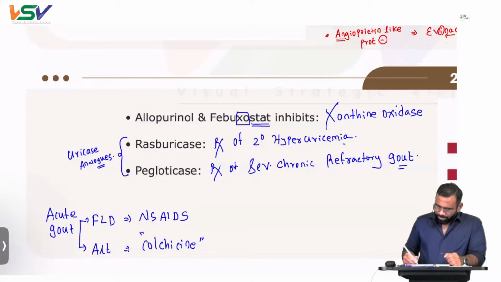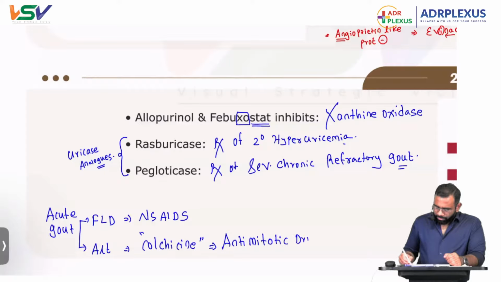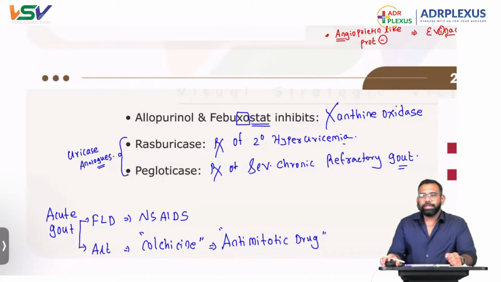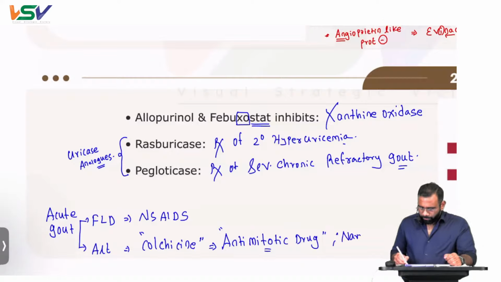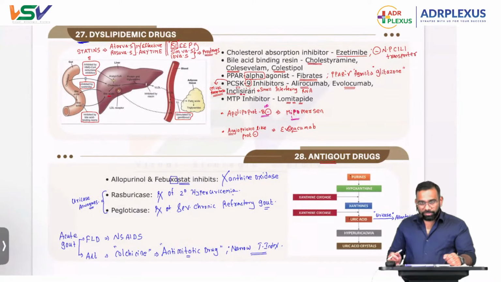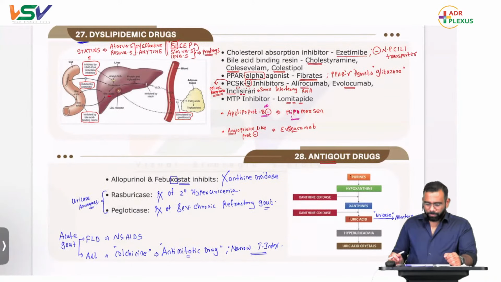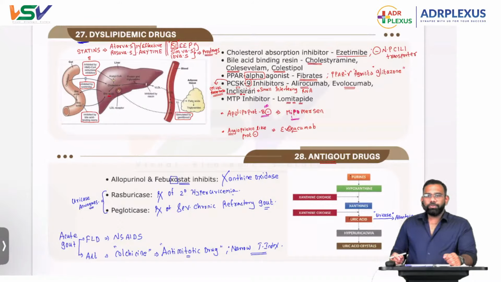Very good, Hariharan. It blocks microtubules. It is an anti-mitotic drug. This is a question asked multiple times: the anti-mitotic drug used in the treatment of acute gouty arthritis is colchicine. Why is it an alternative? Because it has a narrow, low therapeutic index. That's all about these gout points, the drugs and relevant points related to gout.